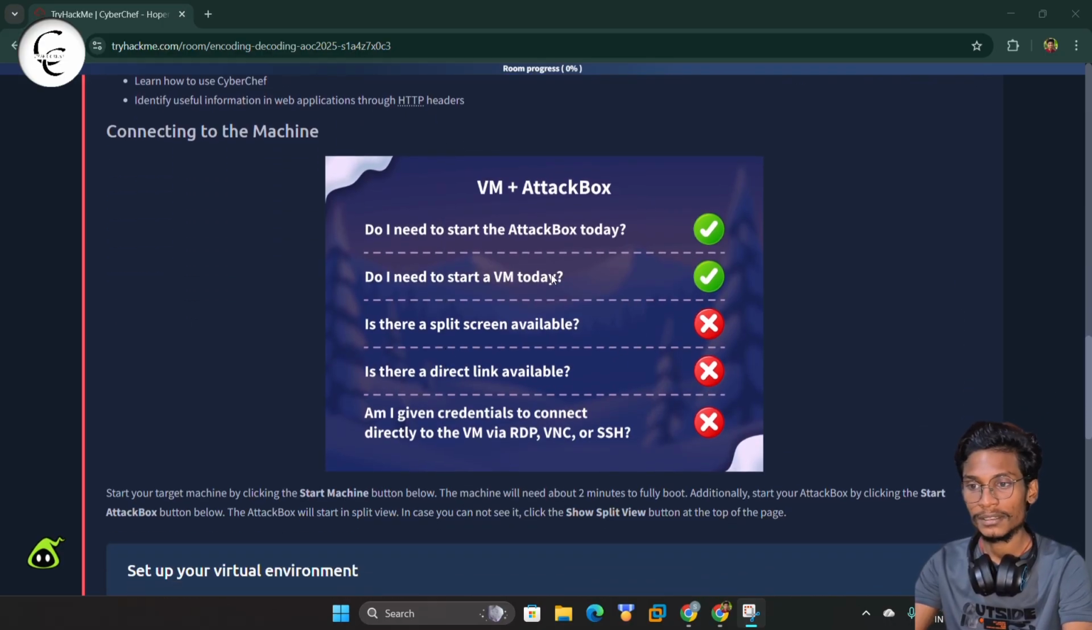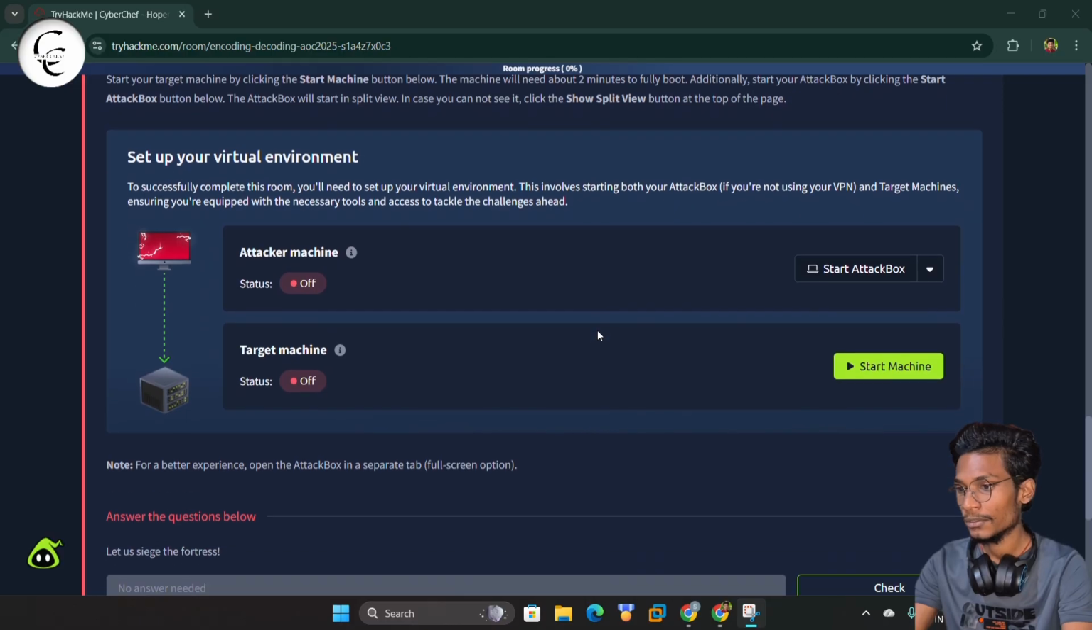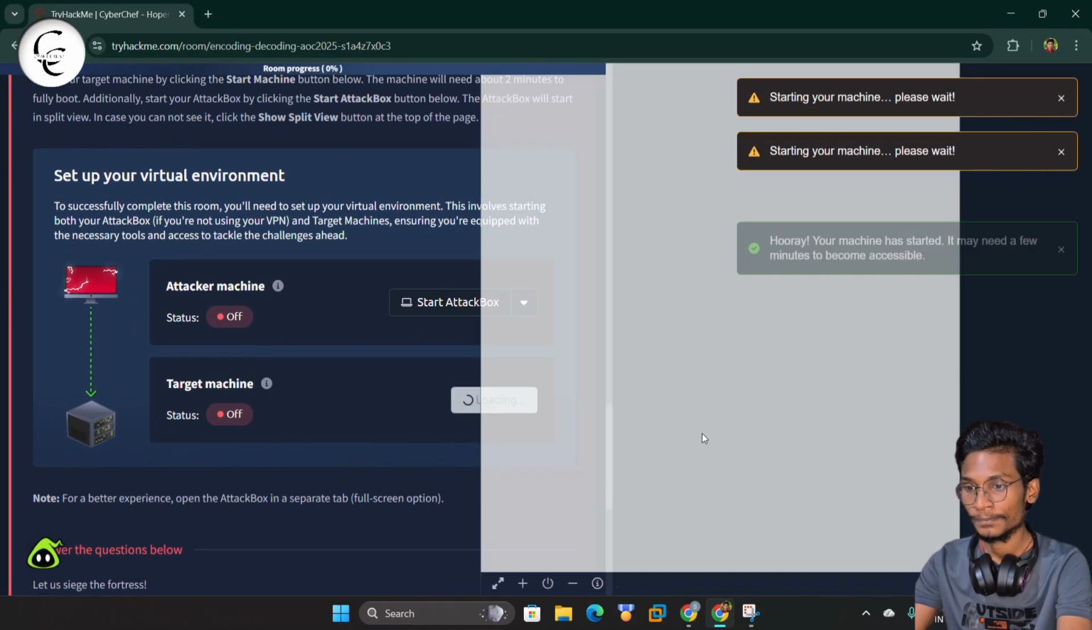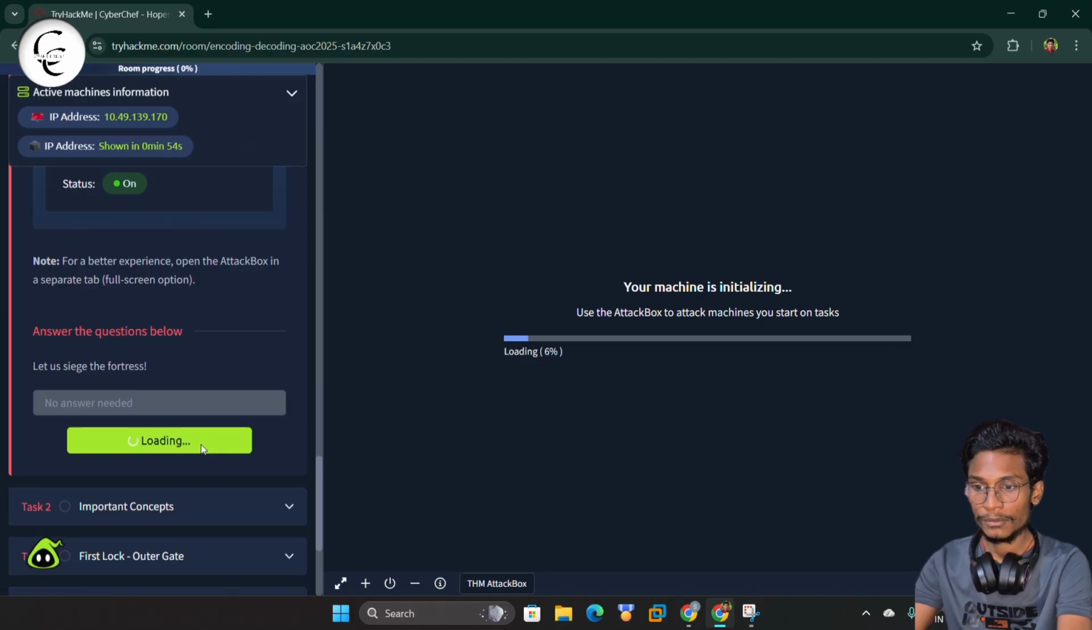So here we have the connecting to machine information. So now we can start the attack machine. Here we have the target machine. And guys, now here we can click check and we can move to task 2.